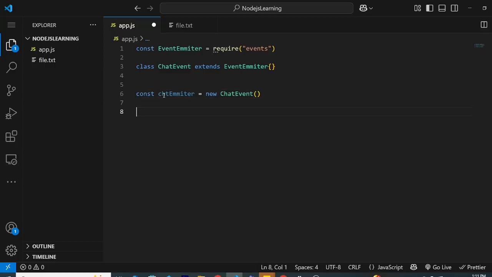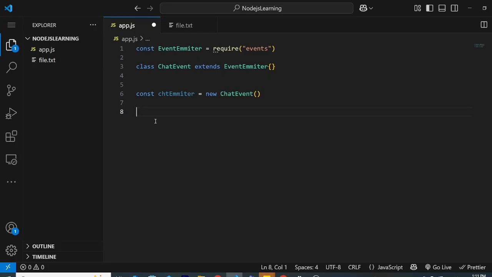Now we need to understand two things about events. We can register them and we can use them. Registering means we want to write our custom event, and we can name it anything. For example, login. We want to do a certain thing when the user logs in, and we want to register that as an event. Like, okay, if the user is logged in, we want to do this thing. This registration process is done by a method provided by this event module. And how do we use it? Emit. That is the term: emit, meaning we want to use it.